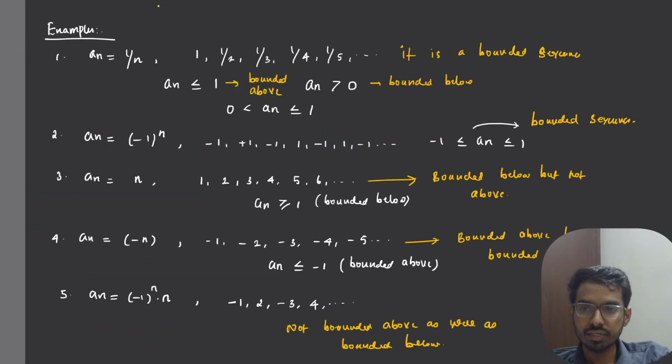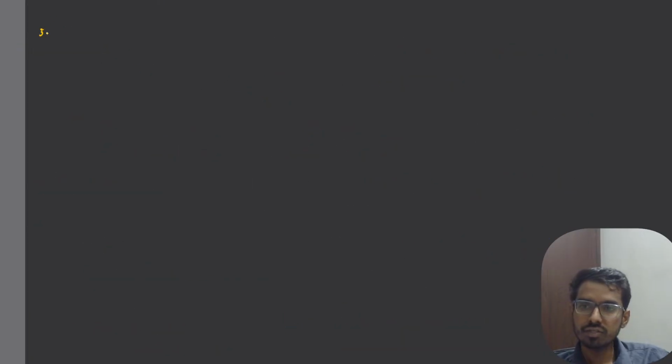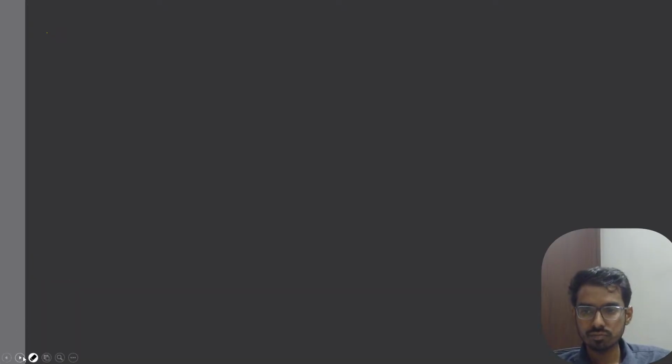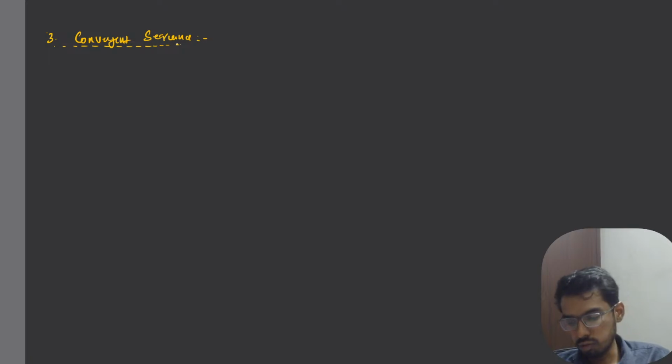Okay, good. So what we'll do is we will define what's meant by convergent sequence now. So that is the third definition we're going to see. We're going to see six definitions, and then we'll be moving on to problems. Convergent sequence, right? So we will define what is meant by convergent sequences.